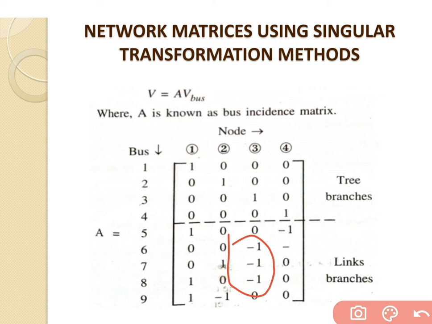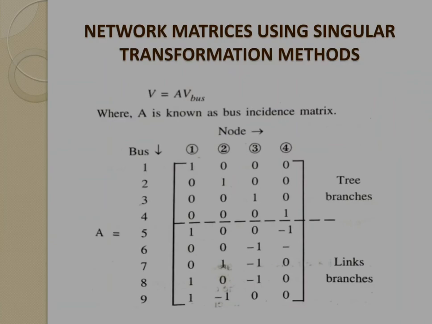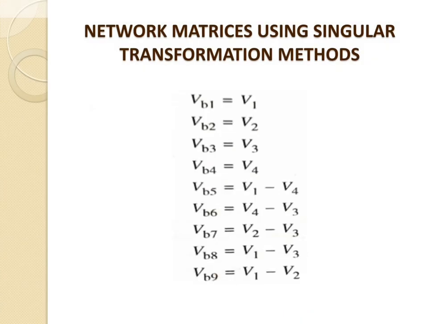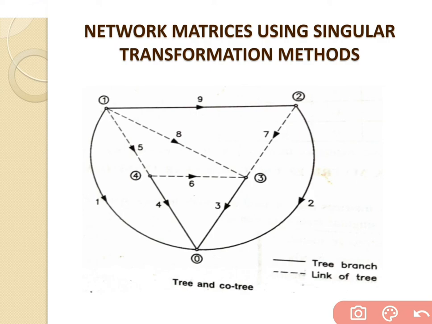Now go for the last one, that is node number 4. At node number 4 there are only 2 branches connected, branch number 5 and 6.